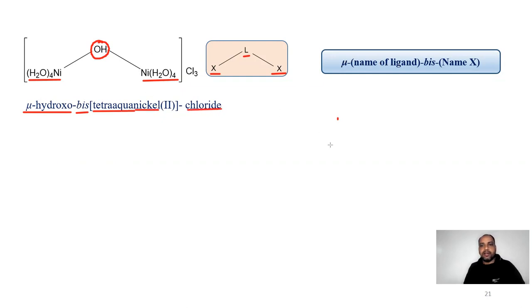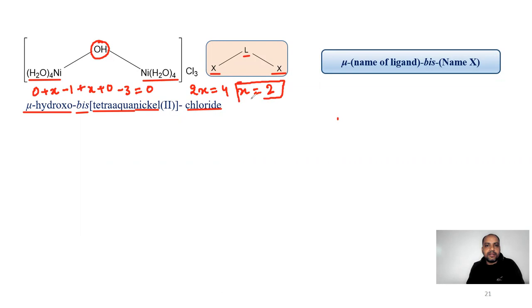For solving the oxidation number of nickel, we will again use the same pattern. 0 is taken for water and nickel is taken as X. OH we will take as -1, and again nickel is taken as X and water 0. For chlorine we will take -3, equal to 0. So 2X is equal to 4, so X is equal to 2. And this we have used in the parenthesis in the nomenclature.